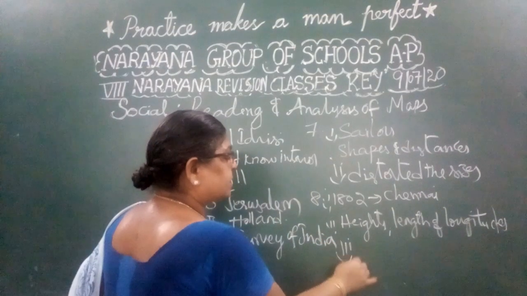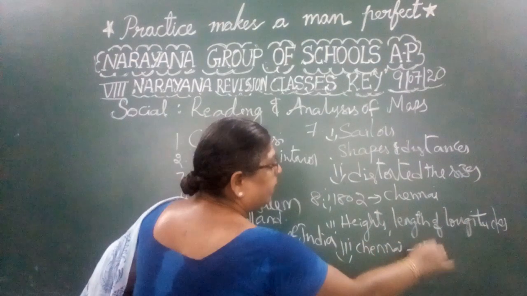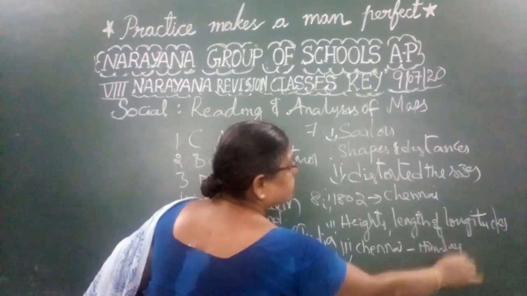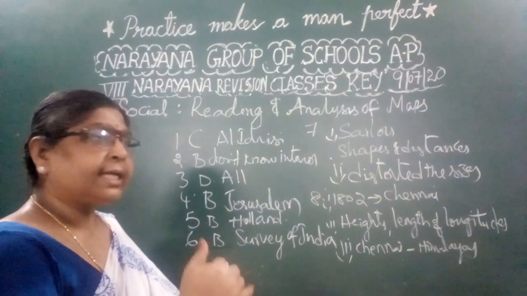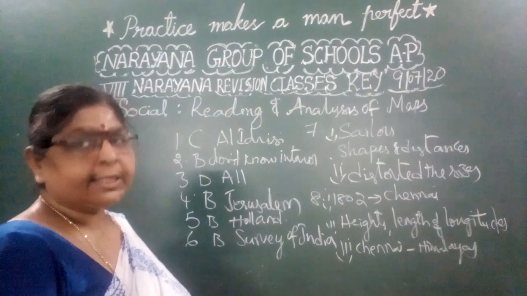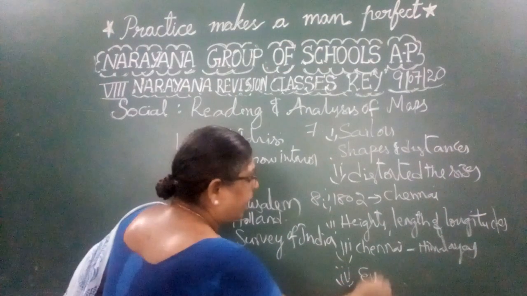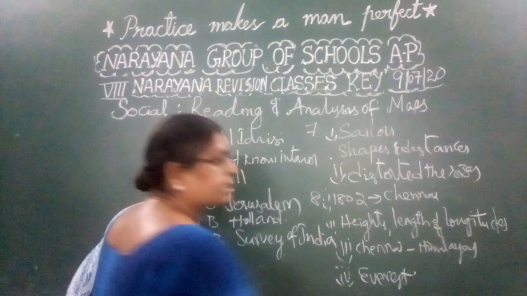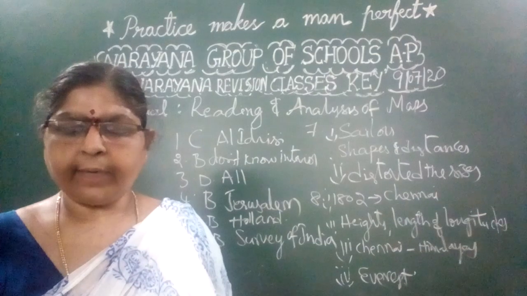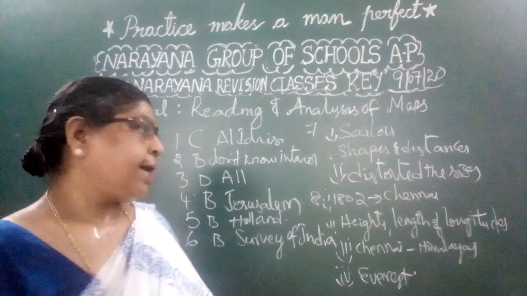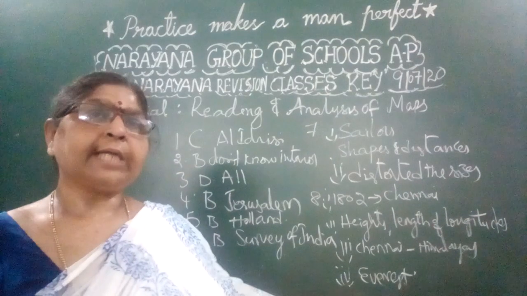For that purpose, he started his survey from Chennai and extended up to the Himalayas, because the Himalayas are considered the highest. And Chennai is at sea level. So from sea level up to the highest area, he took up the survey. It was completed by Everest, and in his name the Mount Everest was named. George Everest completed this. Why did they take Chennai? Because Chennai is at sea level.